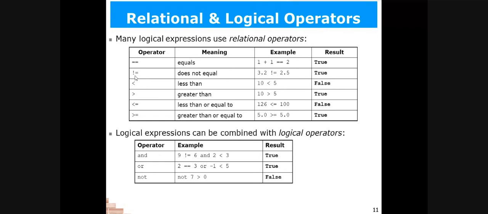And the not operator gives us the opposite of the condition. If the condition is false, only then the operation will be performed. If the condition is true, then we will not perform any operation. So these are the basic operators that we use in Python: arithmetic operators, relational operators, and logical operators. These are the basic operators that we use in Python to perform calculations or to write basic programs.